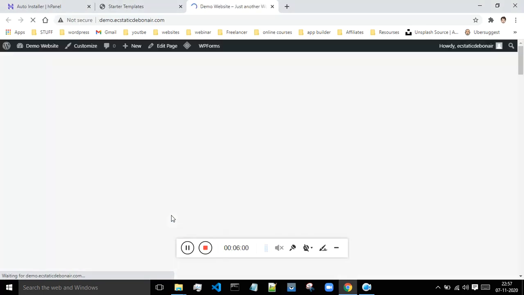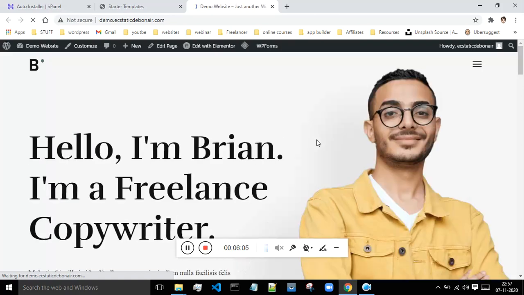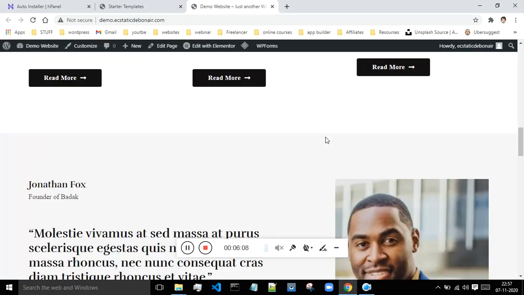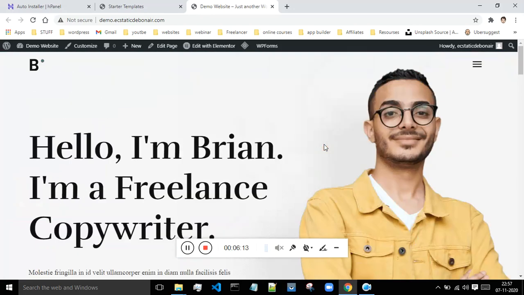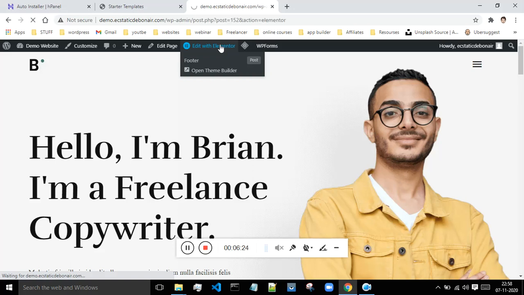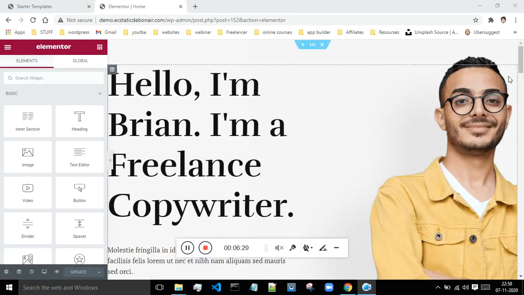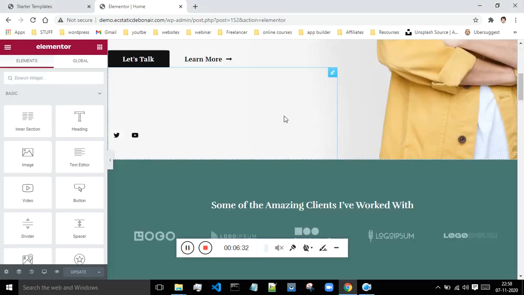Okay, so now click on this visit site. So now as I'm seeing, this looks different compared to what we were able to see previously. So now what you can do is just scroll up, and you will now see this option which says edit with Elementor. Click on this option. After that you will be taken to this page where everything is editable.